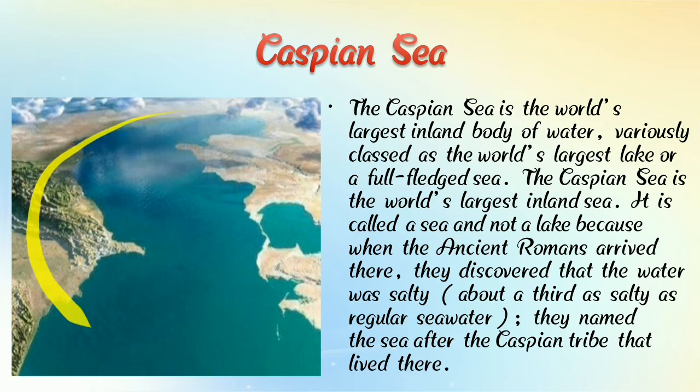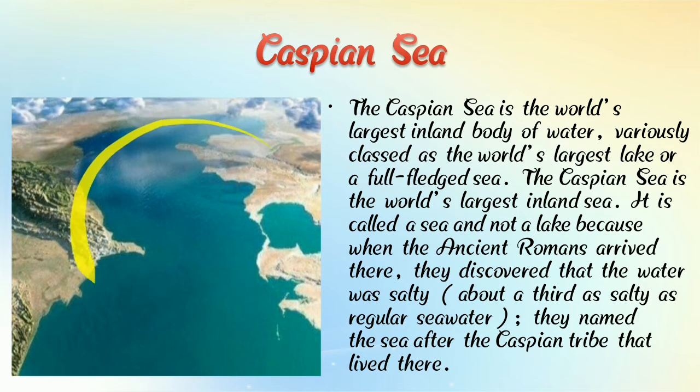Here we can see a photograph of the Caspian Sea, the world's largest inland body of water, variously classed as the world's largest lake or a full-fledged sea.